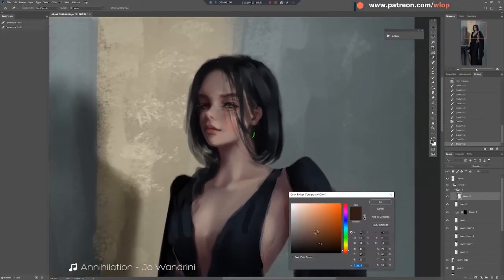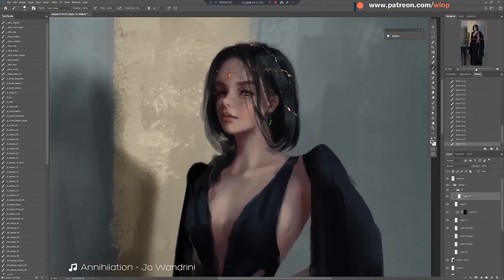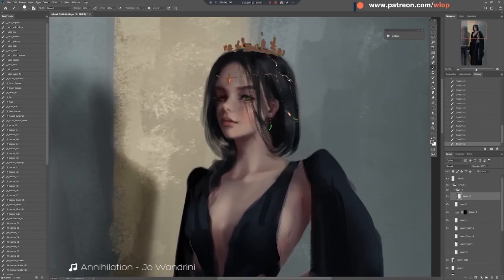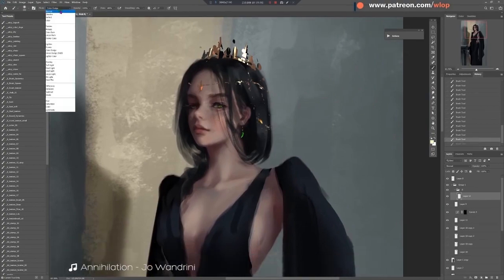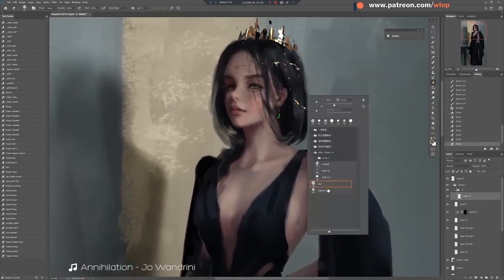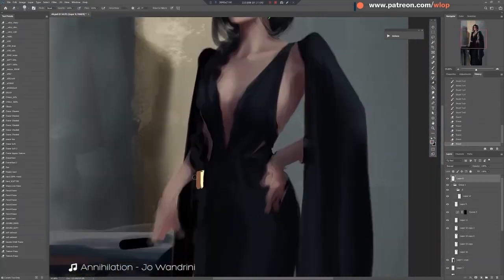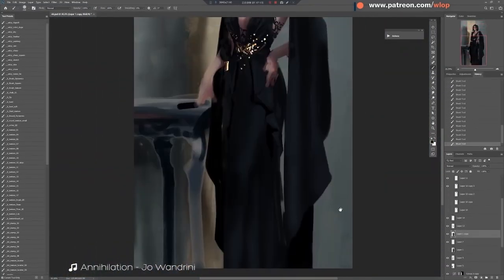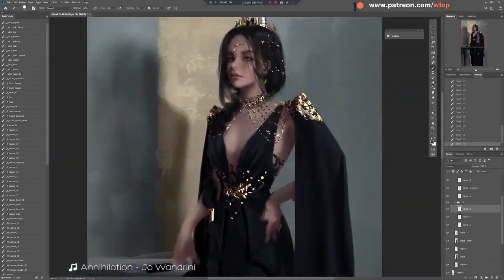He uses a sharp brush to dot all the general shapes of the golden jewelries and add very rough values, and by that I mean he literally just dots random dark and light spots. Then he changes the brush's blending mode to color dodge to add shine to the brightest points. I kind of understand why Willup's Eolian's hair is so dark now. The hair needs to be dark to contrast the shiny jewelry well. So I'm going to darken her hair a bit.